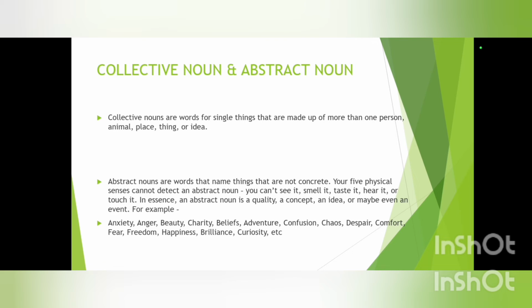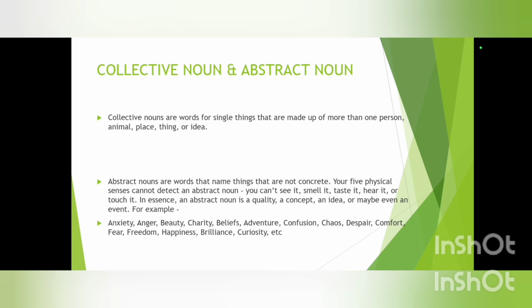This is generally nothing but when a noun is in a group of more than one or two, then that specific group of nouns is known as collective nouns. For example, we have a colony of ants, a pack of wolves, a herd of sheep, a swarm of bees, right?